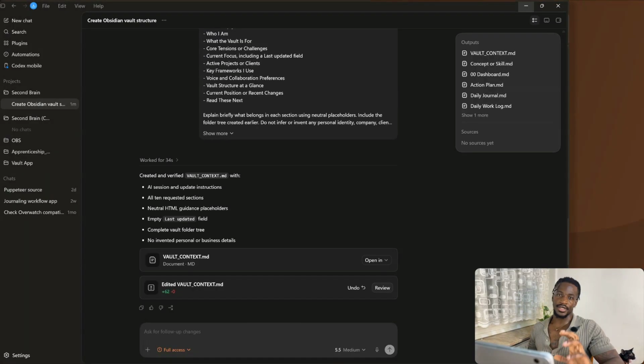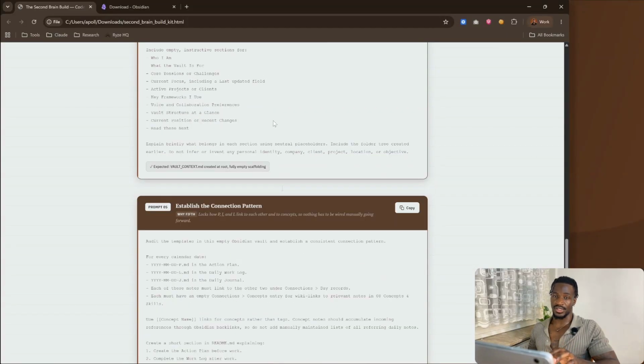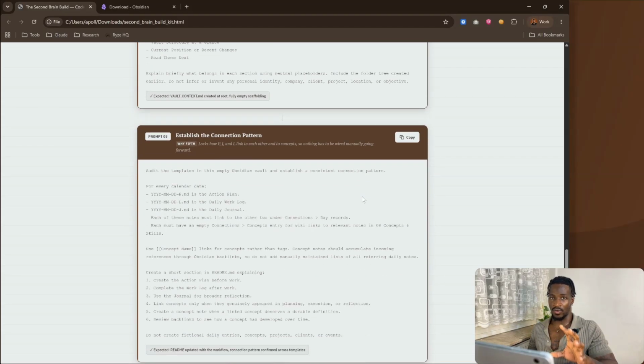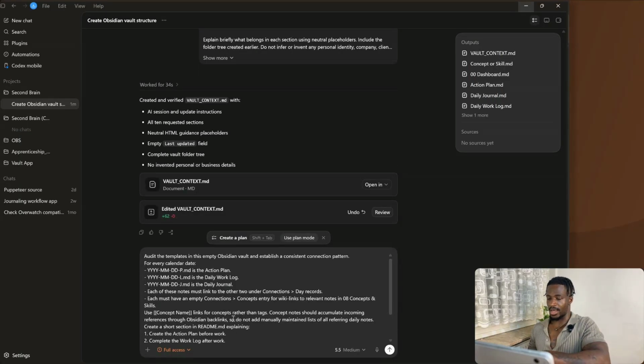Great, so the anchor file is done now, and we're going to jump in and get the last build prompt. This prompt is what actually establishes the connection between all of your different types of files: your action plans, your daily work logs, your journals, the concepts. This is going to make sure that they all get intuitively connected. So you get that really beautiful Zettelkasten-style, second brain graph view developing over time. So I'm going to just grab this prompt, head back into Codex, and let it do its thing.